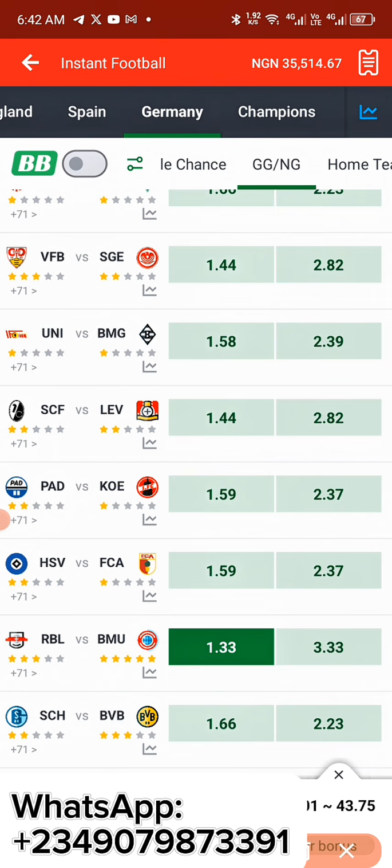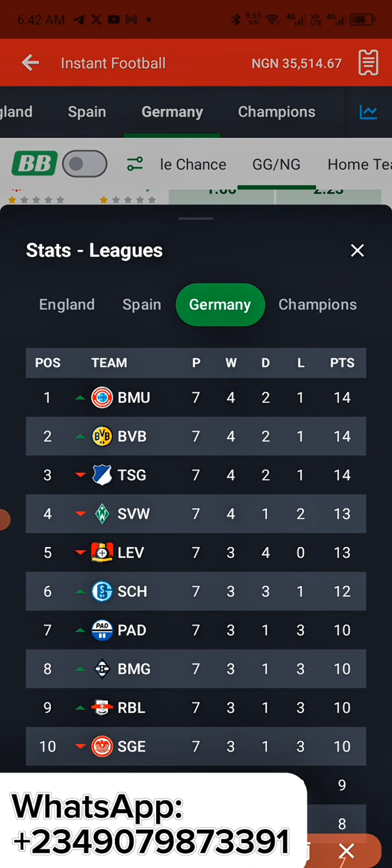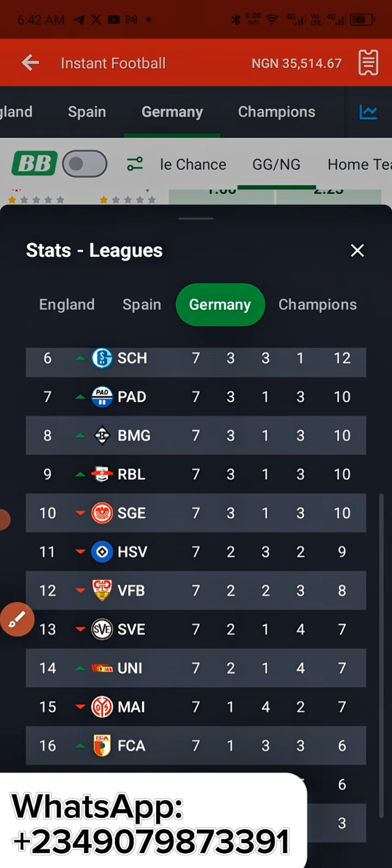You get my point? So let me show you something. Let's go back to the statistics section. So we'll go over to the Germany section. As you can see, any of the teams that is among the top 5 teams that we're actually going to select and that have this red something, we're not going to go with it. So maybe RBL was there and RBL has this red something, but Bayern Munich has this green something, we're not going to go with it. You get my point? So what if you find the one that is blank, that does not have any red? You can still go with it, it's still fine. But anyone that has red, don't go with it.